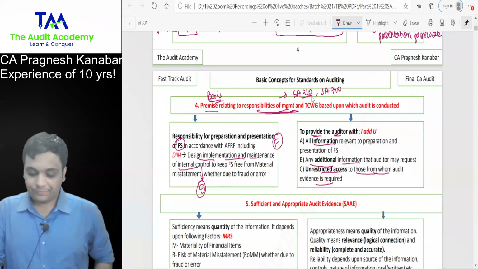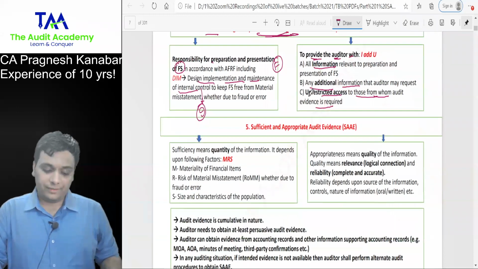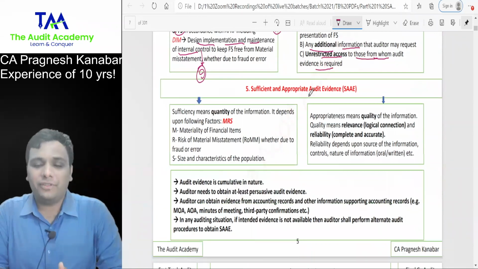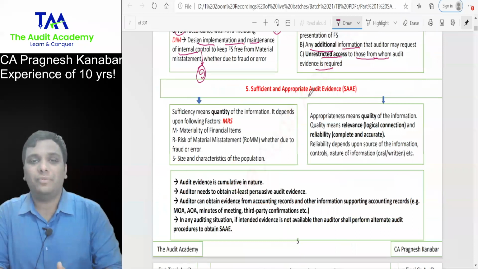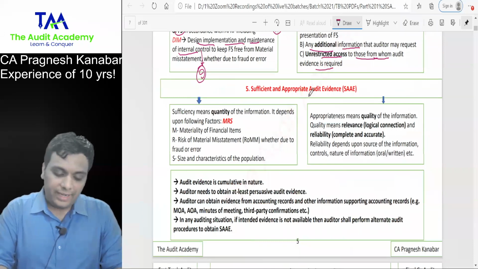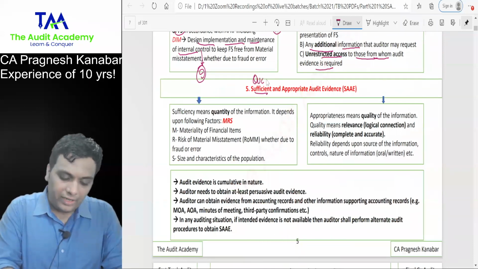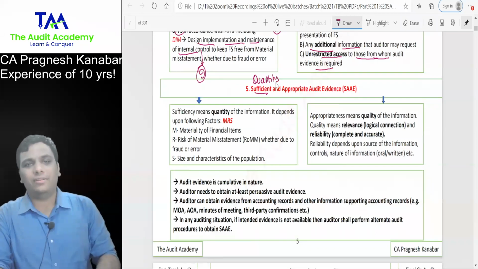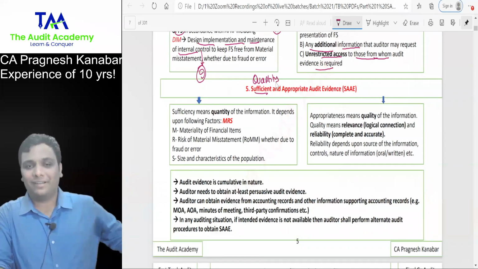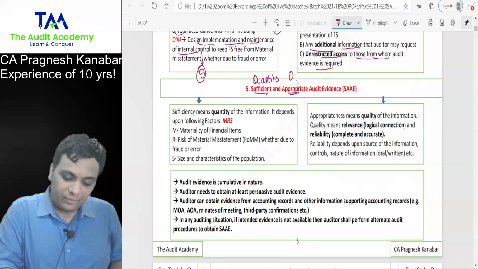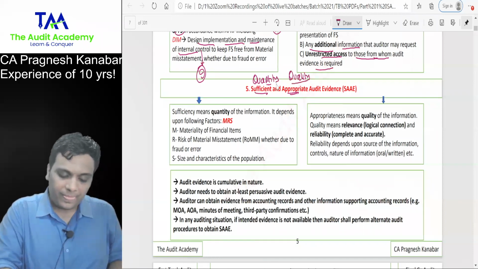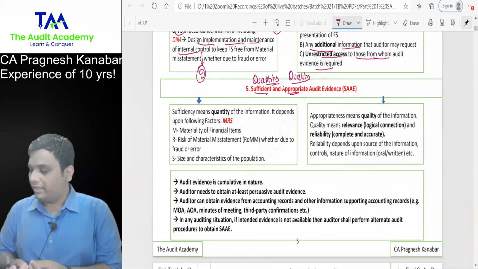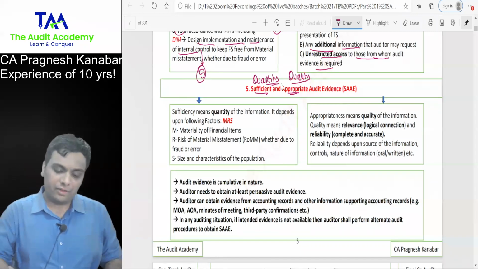Everyone over here, come on. You are aware about the concept of sufficient and appropriate audit evidence. I'll be fast with this. Sufficiency means quantity of the information. Why am I teaching these concepts? Because if you're not clear about these words, I will not be able to go ahead in my subject. And appropriateness means quality of the information. So whenever I say sufficient and appropriate audit evidence, I need quantitative information as well as quality of information.